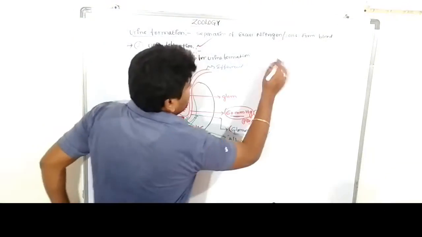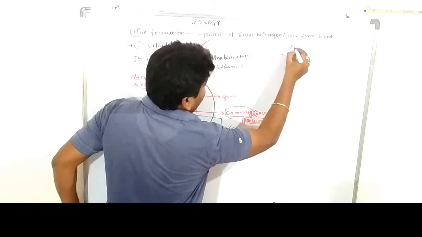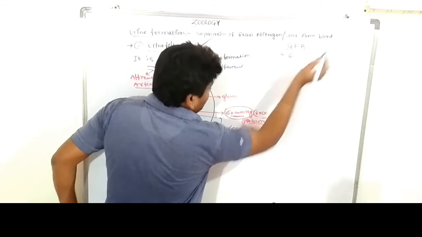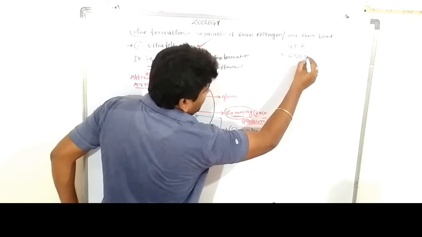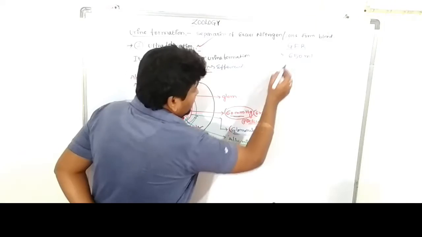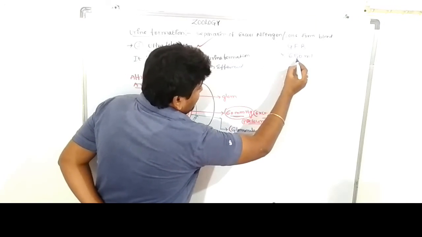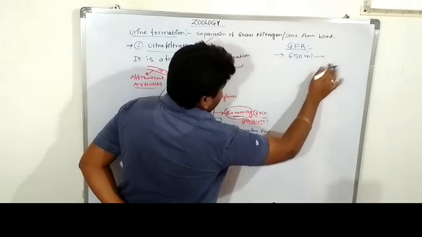For the glomerular filtration rate, we know that each kidney receives about 600 ml of blood. Everyone listen carefully: 600 ml of blood reaches both kidneys.